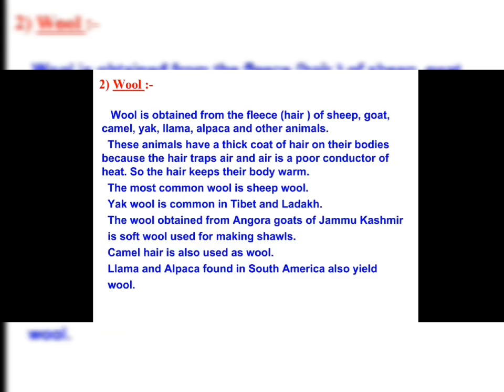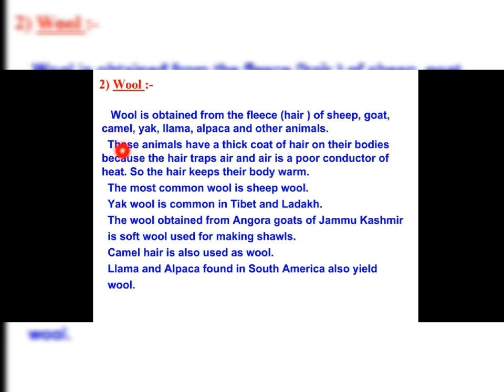Now we will go into detail about what wool is and from where it is obtained. Wool is obtained from the fleece, meaning hair. Whose fleece? Sheep, goat, camel, yak, llama, alpaca and other animals, because region wise the animals are different. In some regions, in some countries, in some states, sheep, the wool yielding animal, is found. Somewhere goat, for example in Jammu and Kashmir, Angora goats are found.